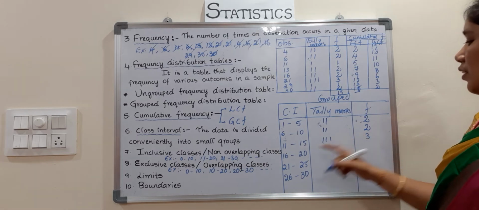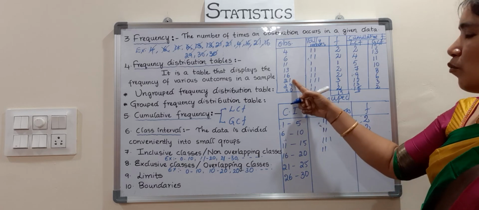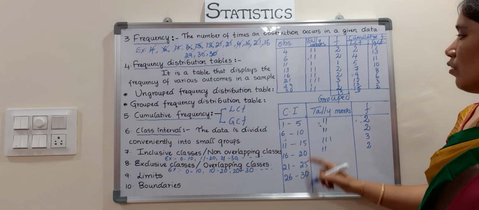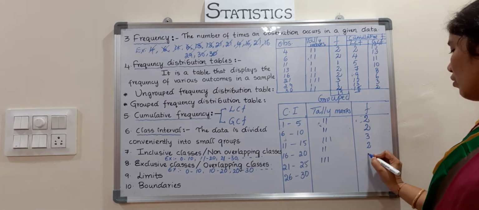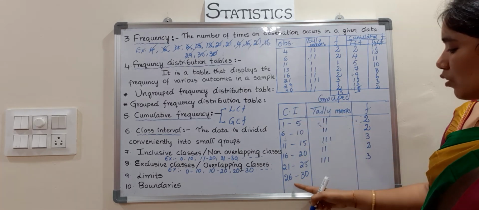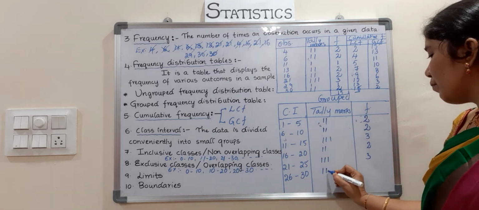3 are there. Next, 16 to 20: 16 and one more, 2 are there, and 21 is more than 20, so only 2. Next, 21 to 25, only 3 are there, that 3 also 21 only. So this is 3. Next, 26 to 30: 29, 30 is coming in this group. 26 to 30, totally 3 children are there.